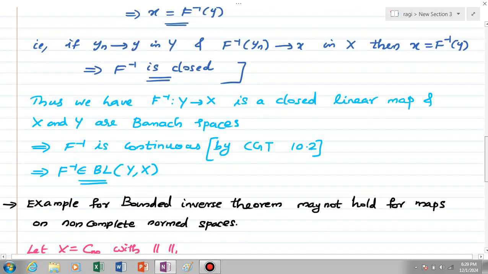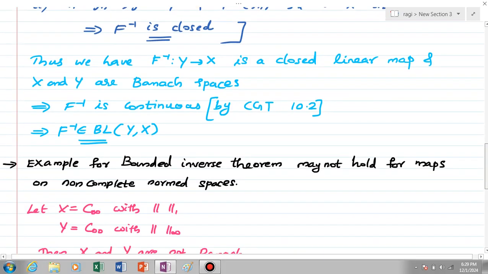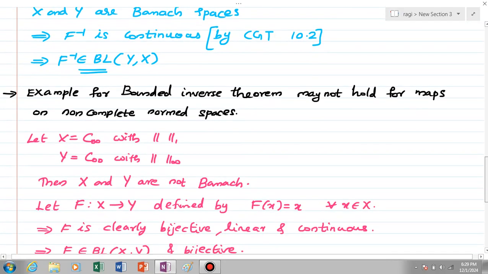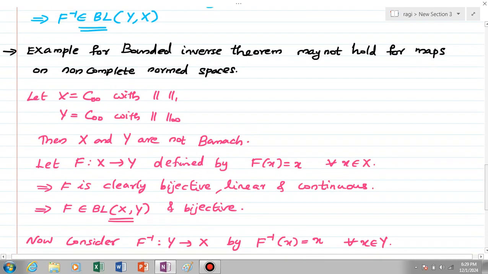Now we will see an example showing that the bounded inverse theorem may not hold for maps on non-complete normed spaces. For that, let X equal to c00 with norm 1 and Y equal to c00 with norm infinity. Then clearly X and Y are not Banach spaces. Consider the map f from X to Y defined by f of x equal to x for every x element of X. Then clearly f is a bijective, linear and continuous map.